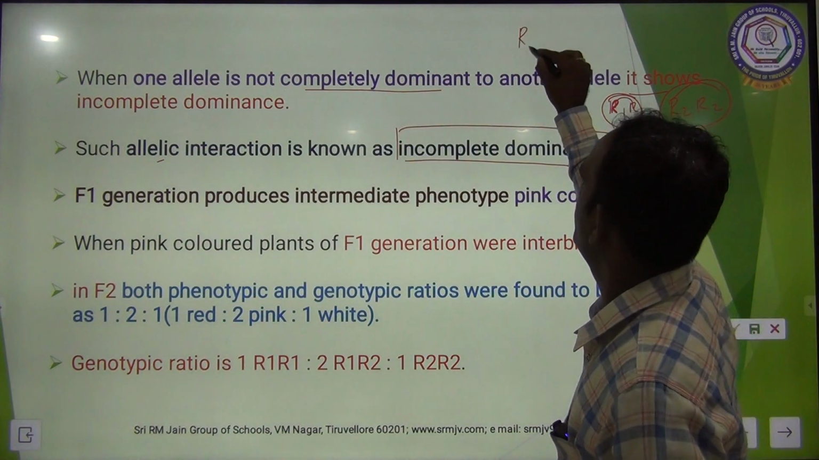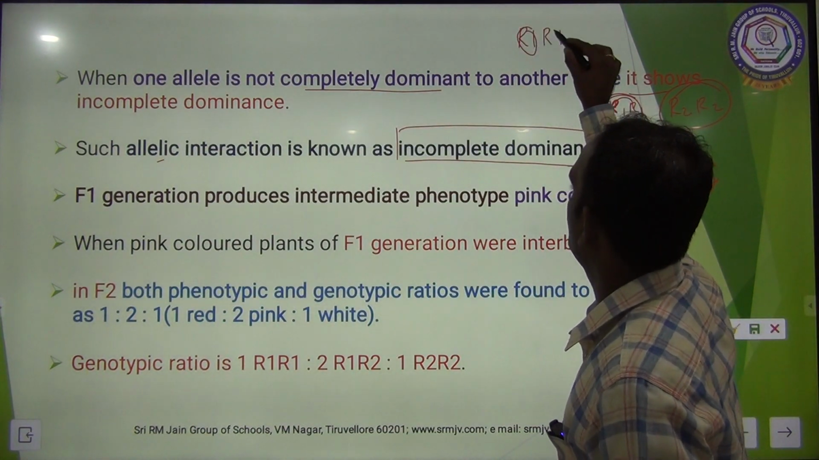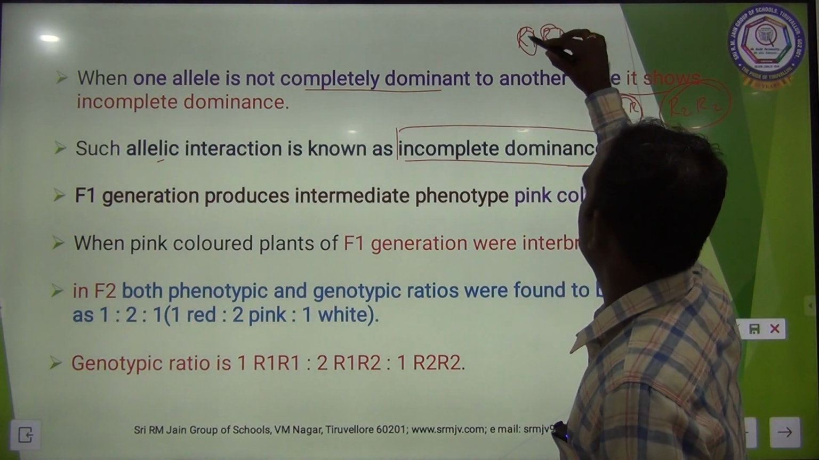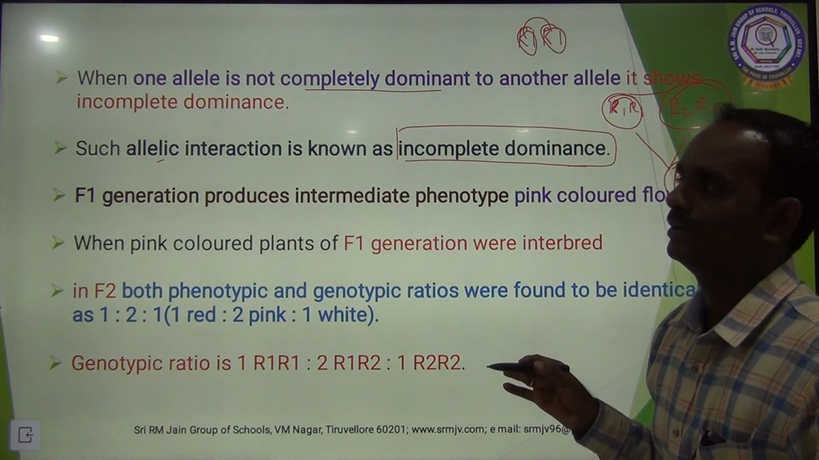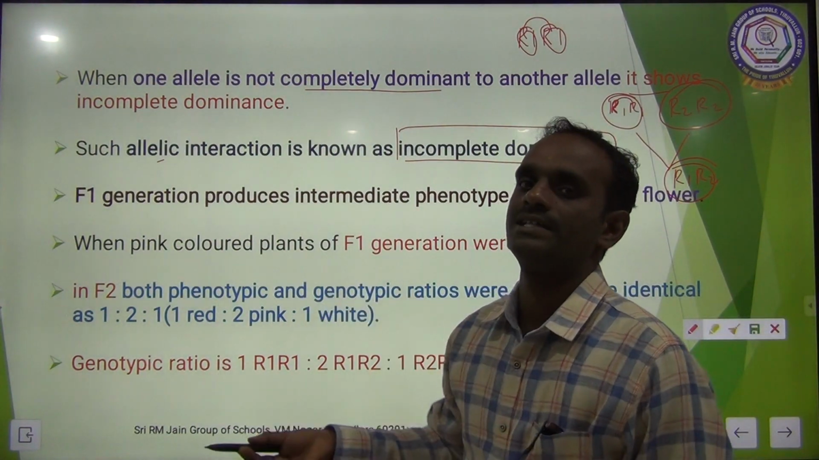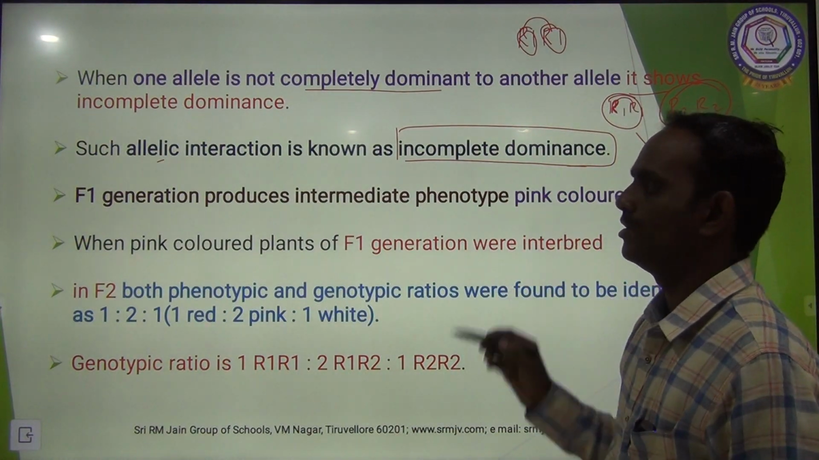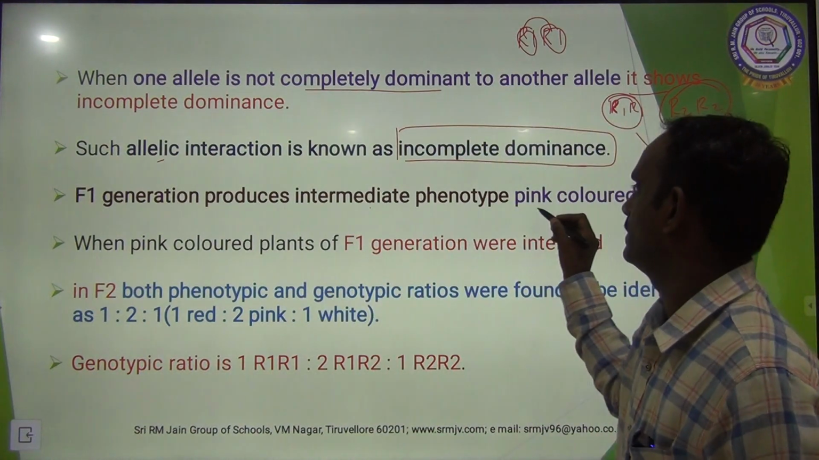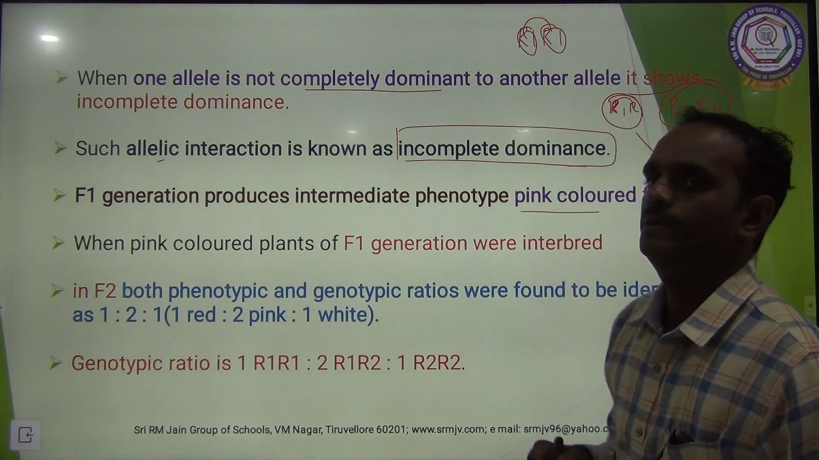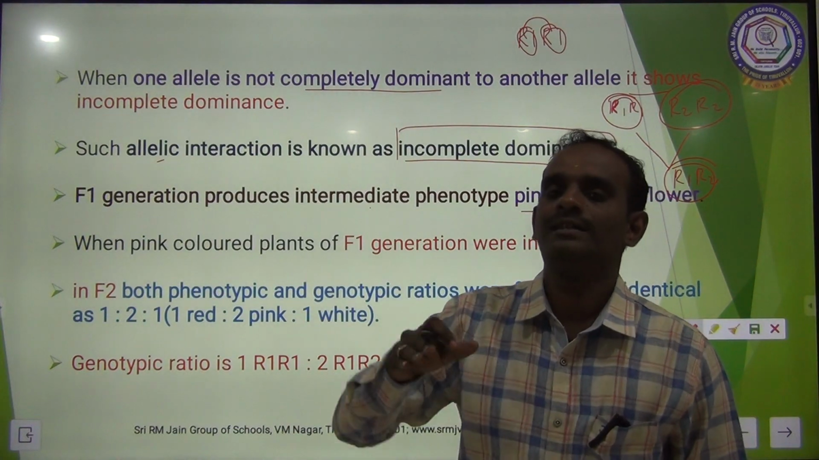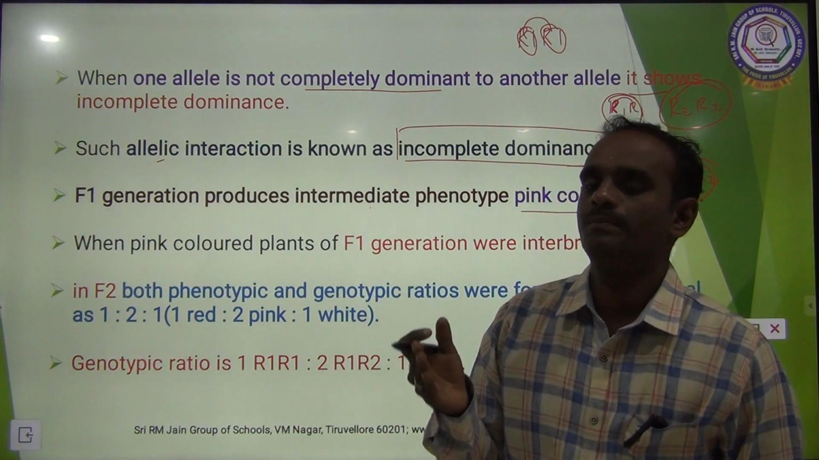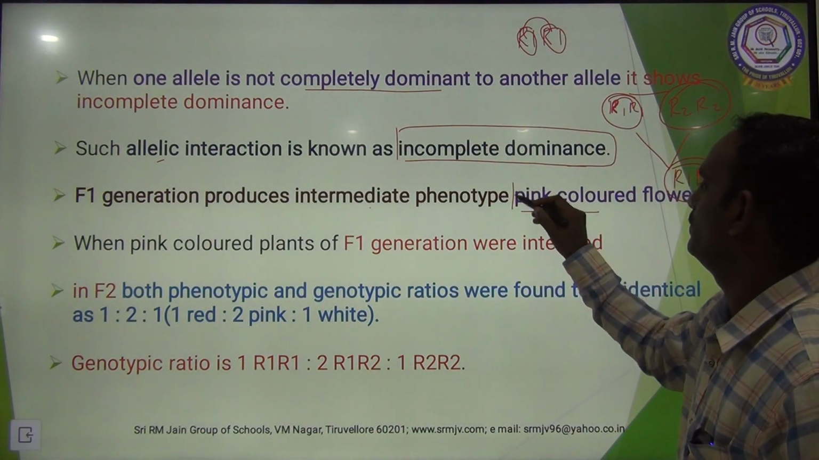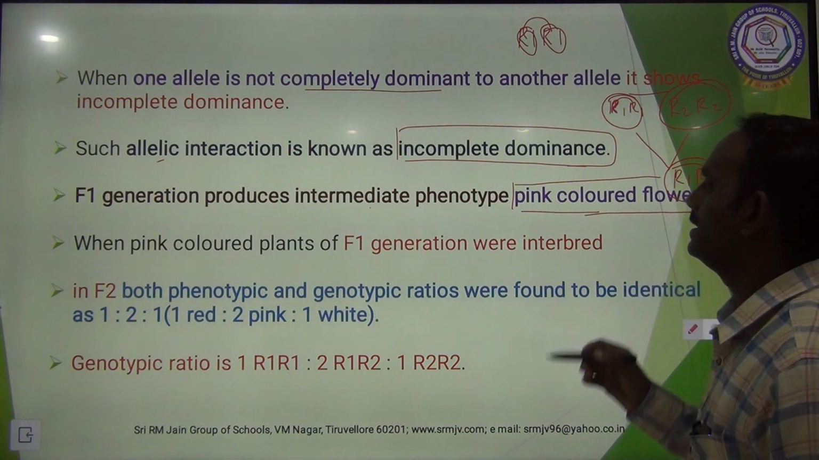See here, R1 is in one allele and R1 in another allele. One allele is not completely dominant over another allele. Such type of allelic interaction is said to be incomplete dominance. The F1 generation produced an intermediate phenotype called pink color. One parent is red, the other parent is white. So a red flower crossed with white forms pink. The phenotype of the F1 generation is a pink colored flower.